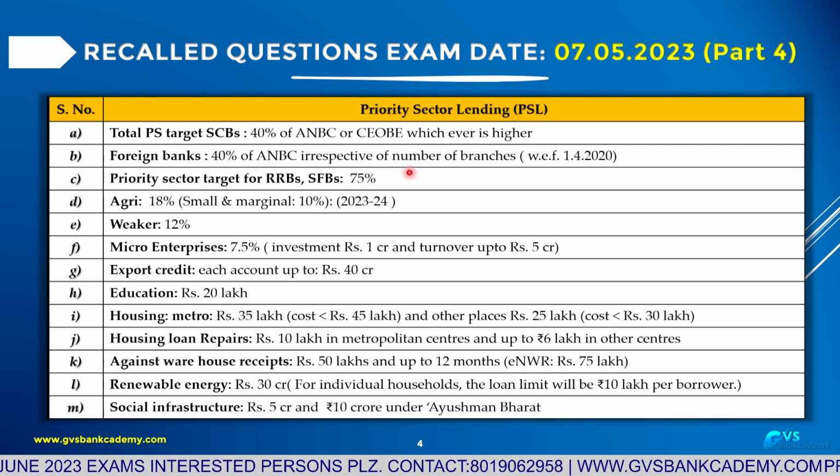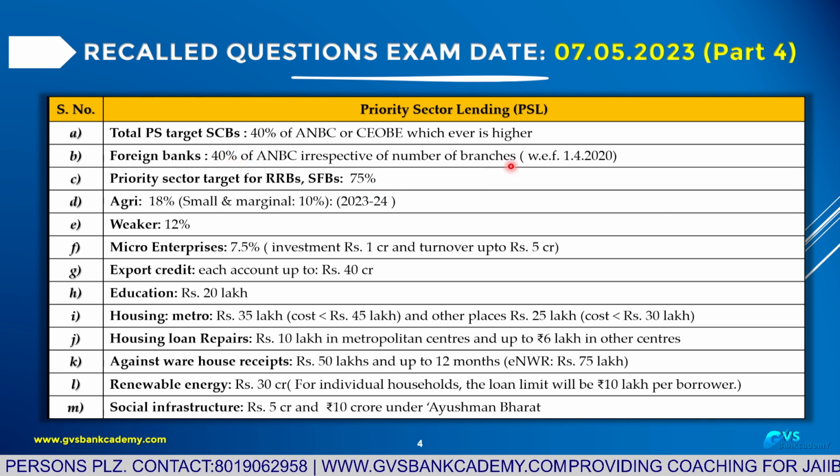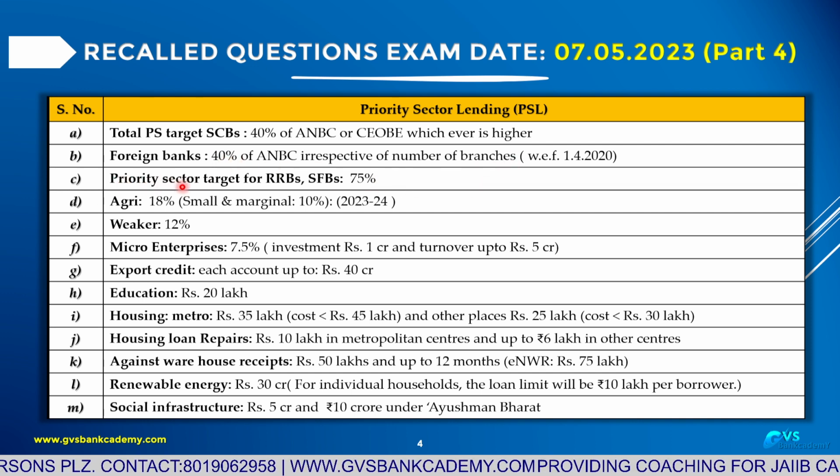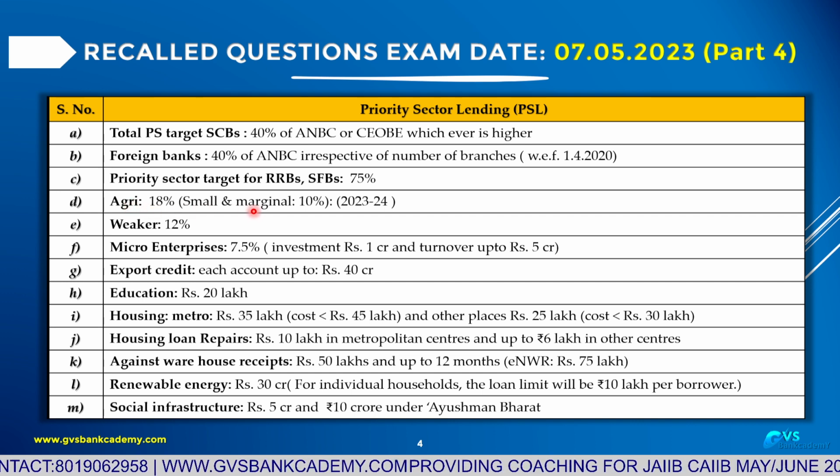Foreign banks with less than 20 branches also have a target of 40%, but through export credit they are allowed to achieve 32% of the priority sector. Out of 40%, 32% export, the remaining 8% other priority sector. Priority sector target for regional rural banks and small finance banks is 75%. Agriculture target 18%, out of which small and marginal farmers 10%.